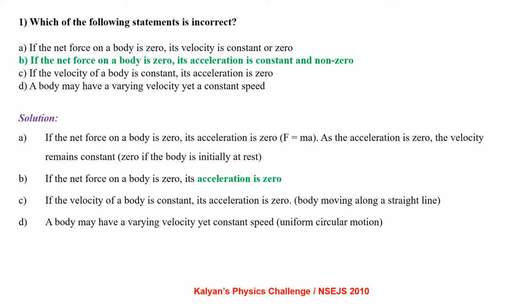Coming to statement B, if the net force on a body is 0, its acceleration is 0. Coming to statement C, if the velocity of a body is constant, its acceleration is 0, for example, a body moving along a straight line. Coming to statement D, a body may have varying velocity at constant speed. Example is uniform circular motion.